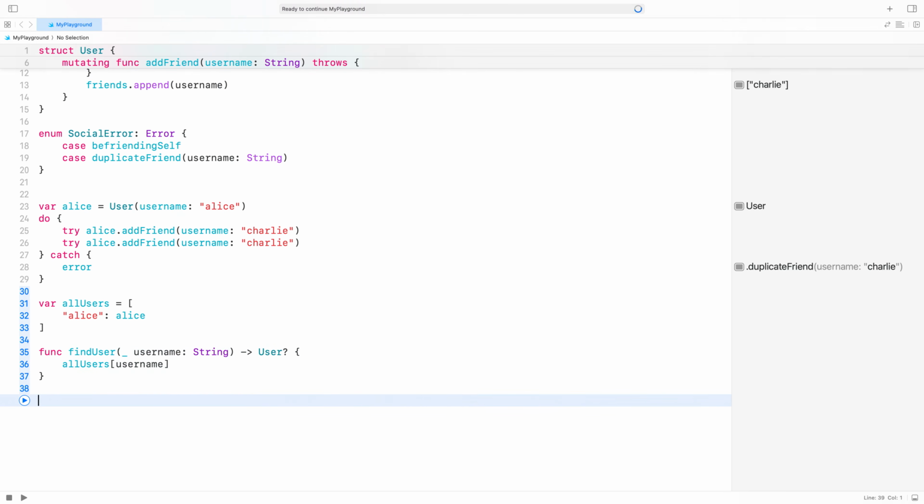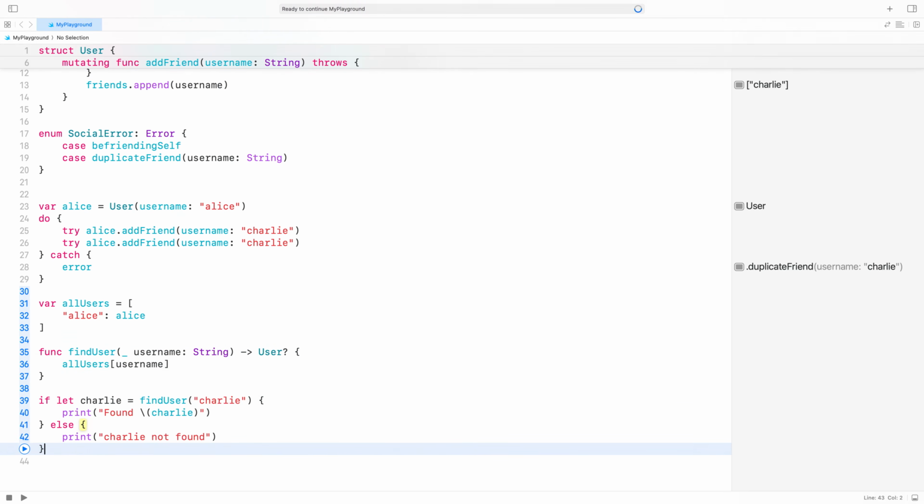Let's try calling findUser. Since it returns an optional, we need to unwrap the result to work with the user. One of the most common ways to unwrap an optional in Swift is to use the if-let syntax. If there is a non-nil value, it will be bound to the let in the body of this if statement. In a situation where I'm 100% sure that there will always be a valid value at runtime, I can also use an exclamation point to force unwrap an optional.